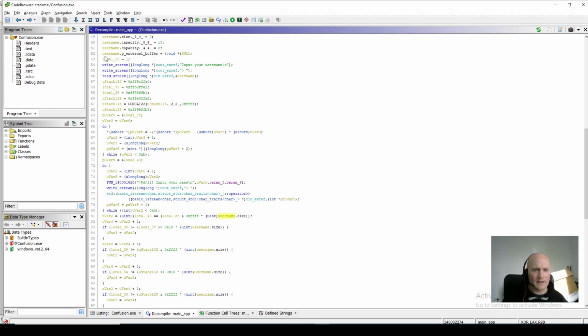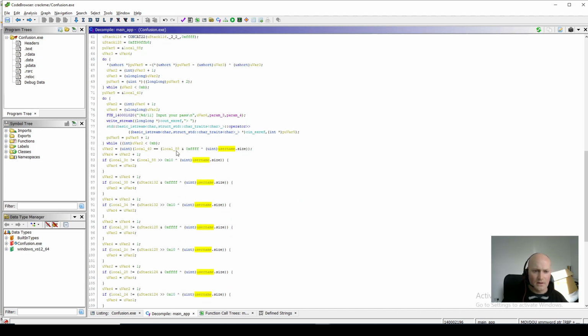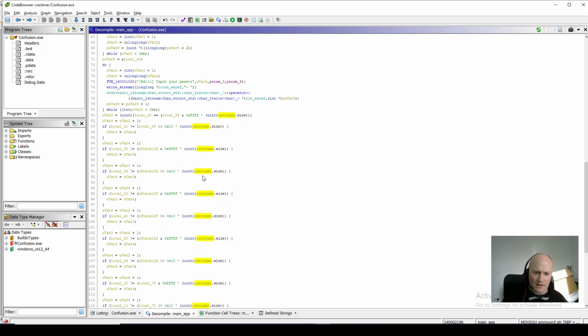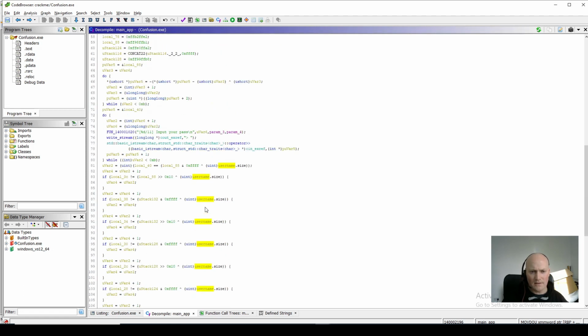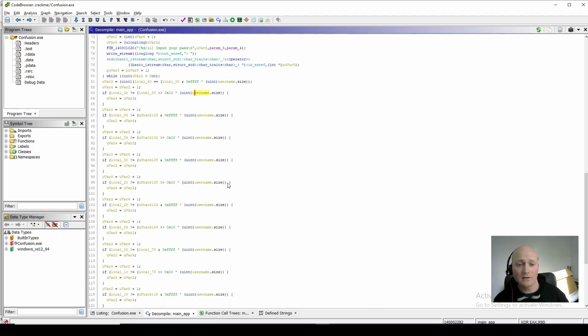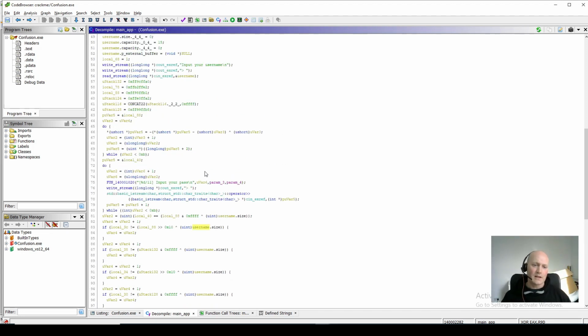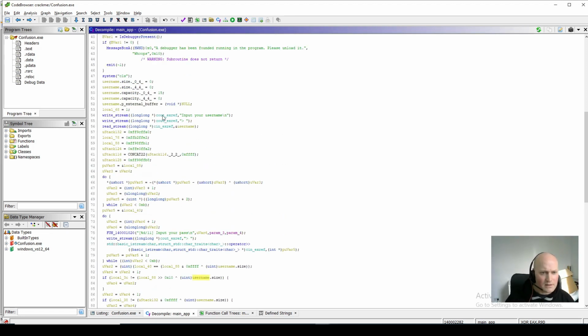If I highlight username again, the username is used down here in the code, and until it gets to the success path, it's just referencing the size field of the username, which is interesting because it means that if we're figuring out how the key gets generated based on the username input, it looks like it's just using the size of the username. So if you had Fred and Nick, two different usernames, they would both generate the same code by the looks of this code here. So that's good. Now we can follow that through and see what's happening.